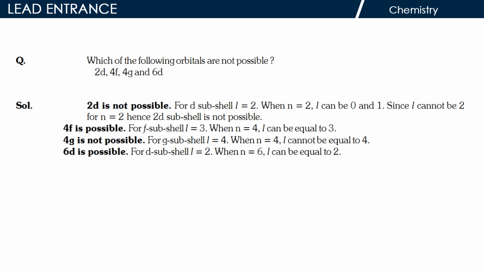4g is not possible. For g subshell l is equal to 4. When n is equal to 4, l cannot be equal to 4. 6d is possible. For d subshell l is equal to 2. When n is equal to 6, l can be equal to 2.